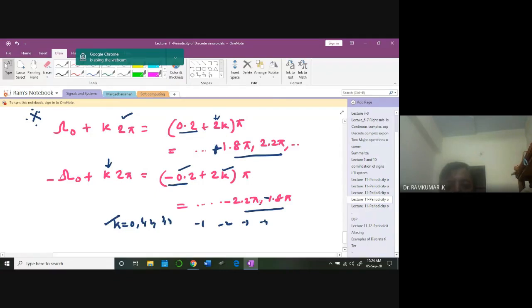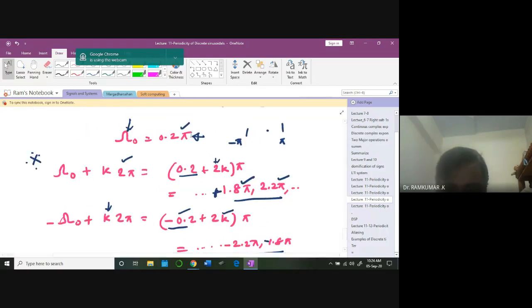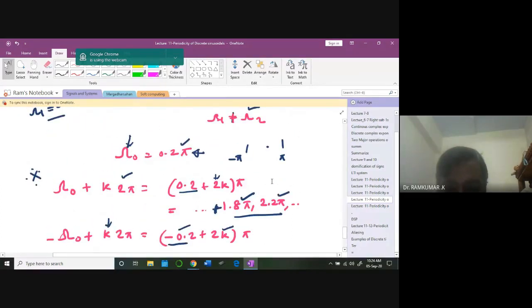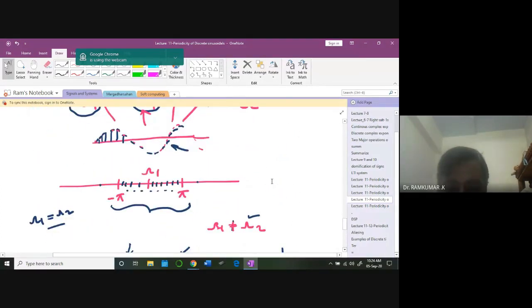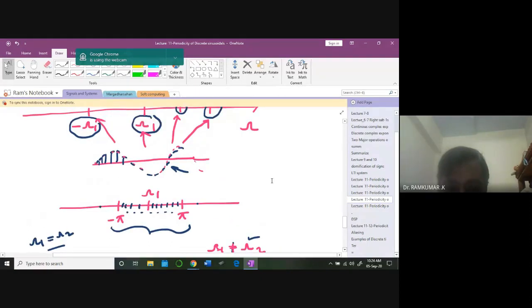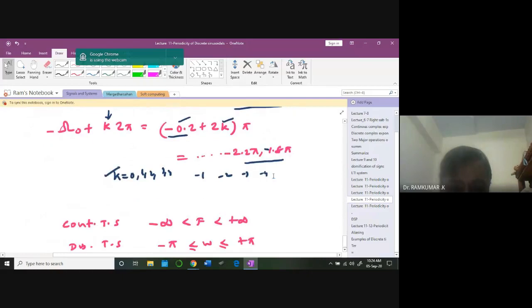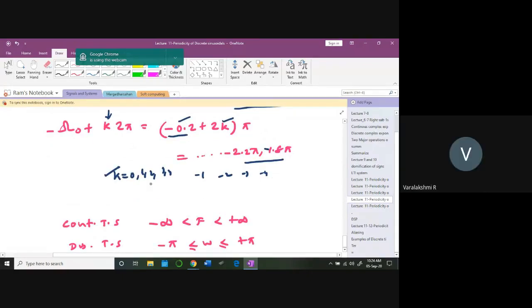If that is the case, for all these frequencies, the same waveform is going to repeat again and again and again. So that's the problem with discrete domain sinusoidal signals.